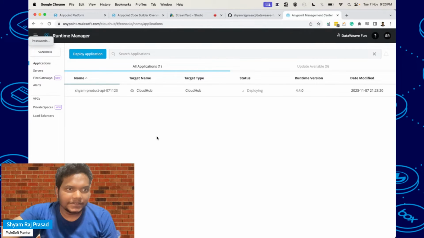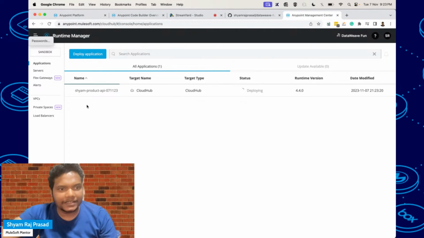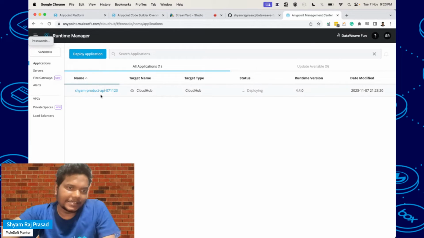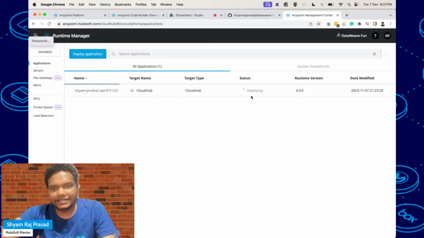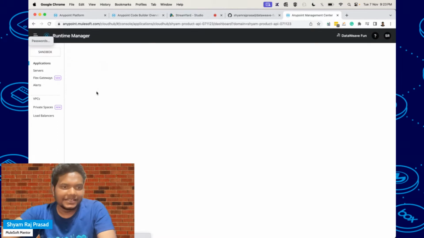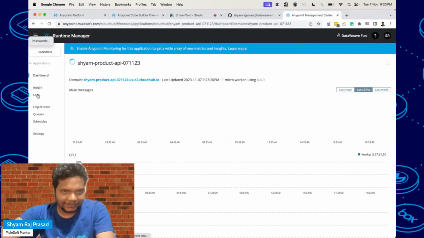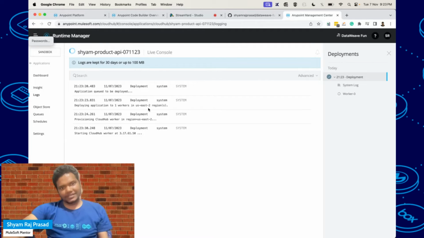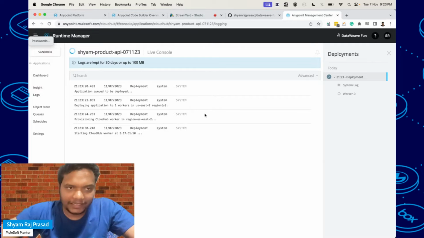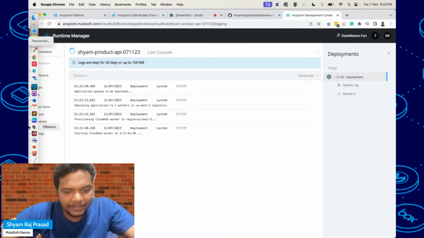Here you can see the same application got started deployment, Shyam product API, and you can see the logs also. It will take some time. In this way, we can deploy our changes to CloudHub also.